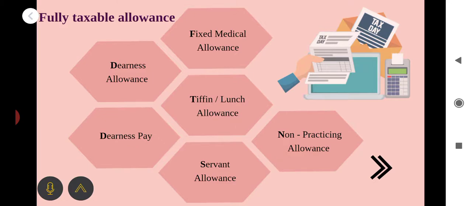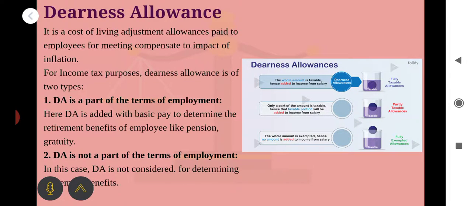First one, dearness allowances. It is a cost of living adjustment allowance paid to employees to compensate for the impact of inflation. It is equal to the improvement in standard of living. For income tax purpose, dearness allowances are of two types. First one, DA is a part of terms of employment. Second one, DA is not a part of the terms of employment.